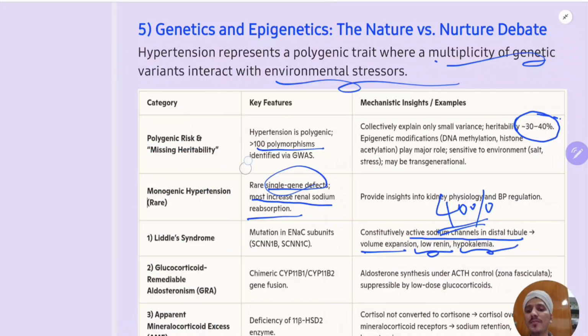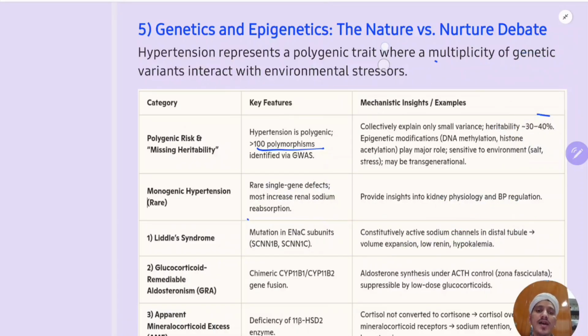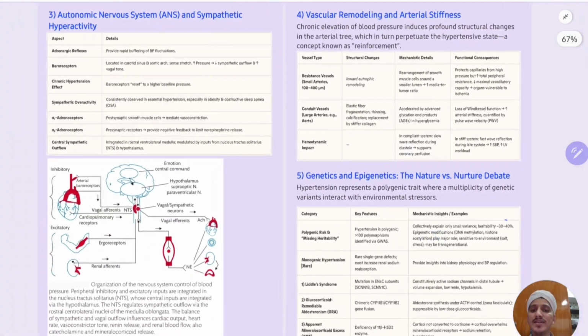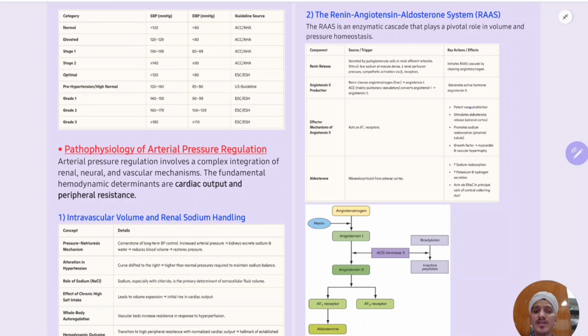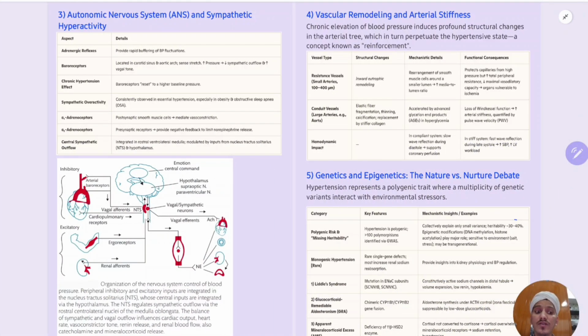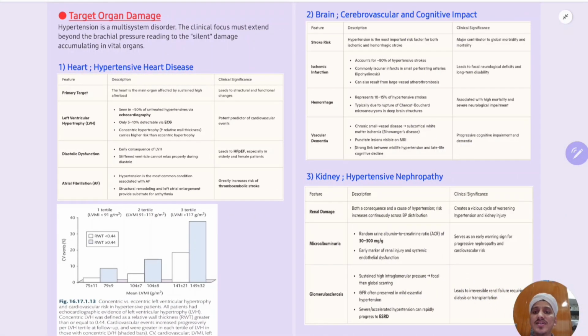That's all about the mechanisms of hypertension and the applied aspect. So one is the intravascular volume and renal sodium handling, RAAS, very important, and the autonomic nervous system, vascular remodeling and arterial stiffness, and genetics and epigenetics. We will discuss how hypertension causes target organ damage and what measures we take.